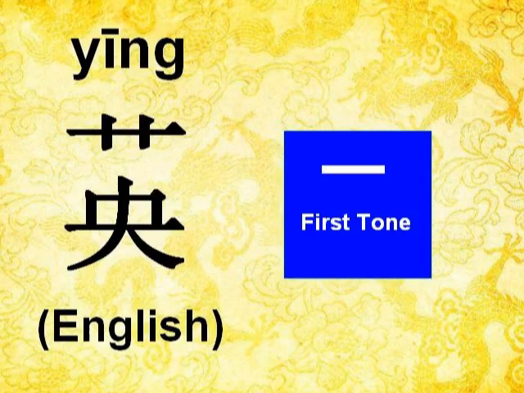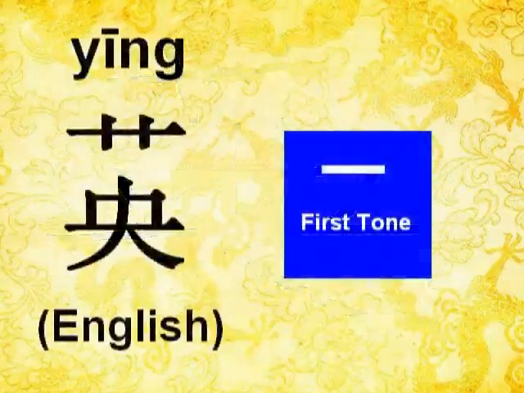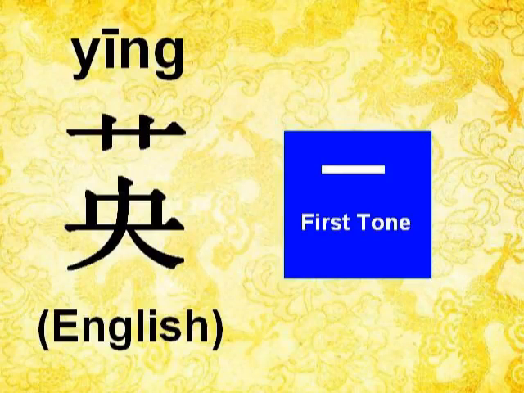The next character is 英. 英 again is an upper and lower structure. A way to write it is from the upper component to the lower component, as you can see from the demonstration. You can see that 英 is again y-i-n-g. Y is pronounced yi and ing is pronounced ing. Altogether, 英, which is the first tone, going totally flat. In the shorter version, 英.